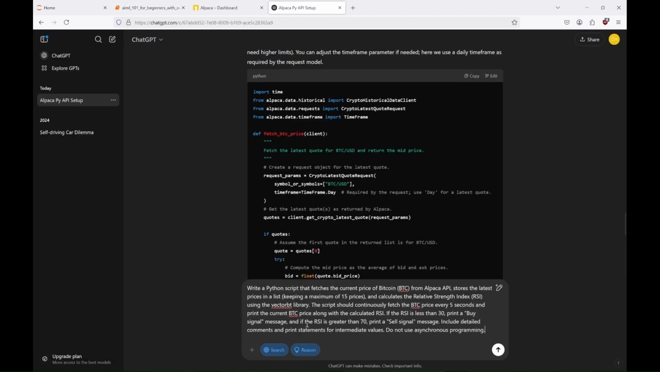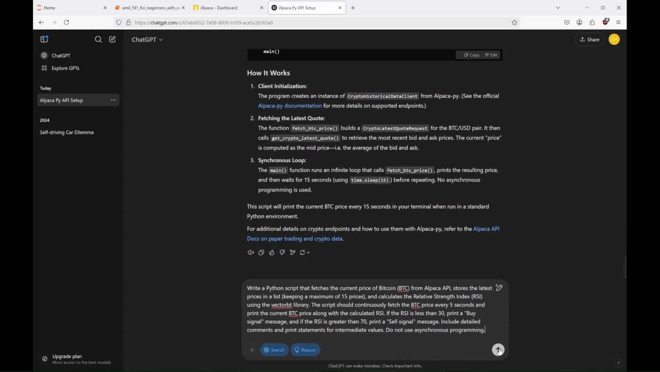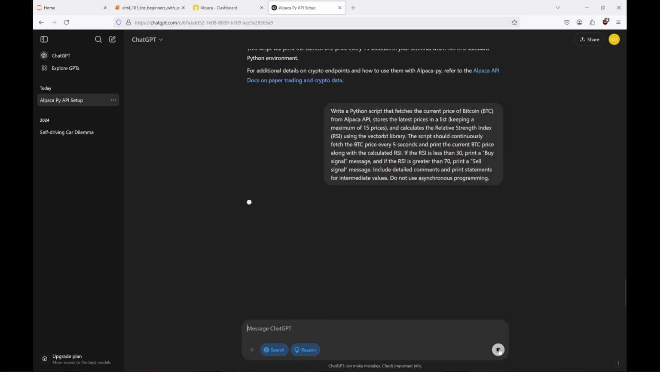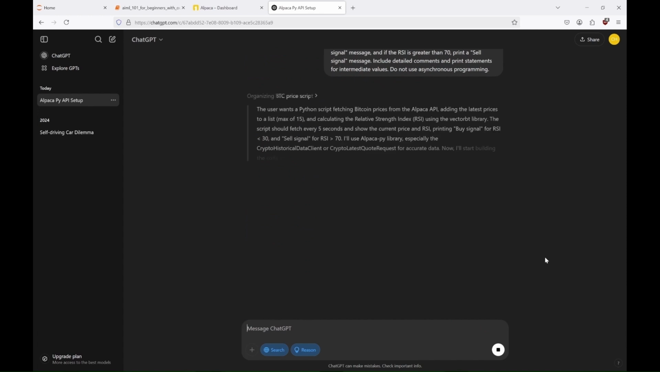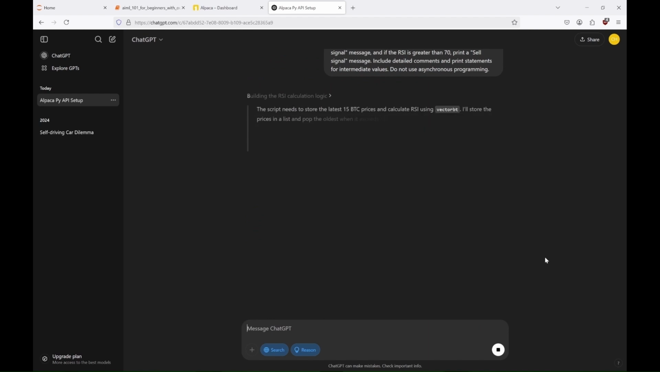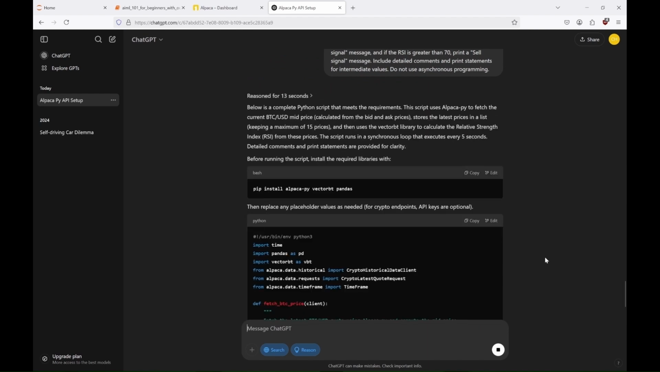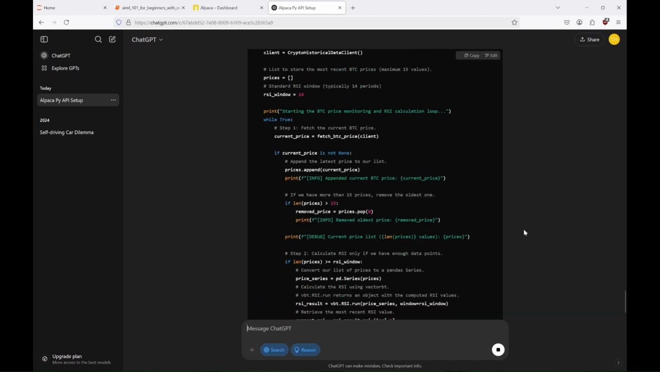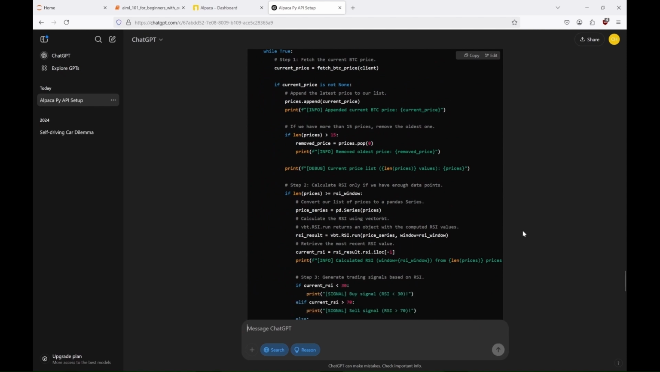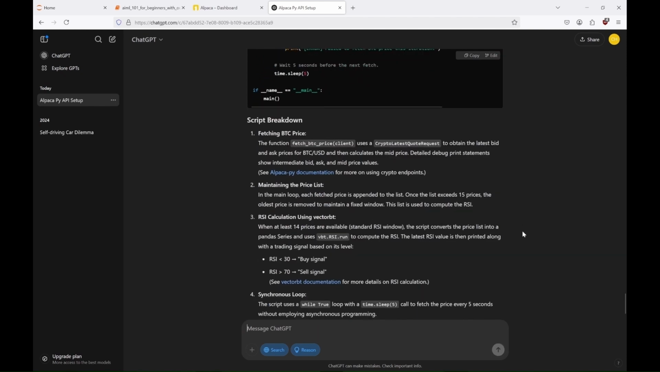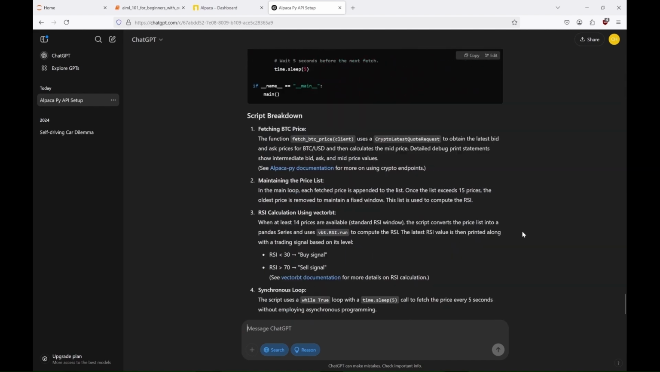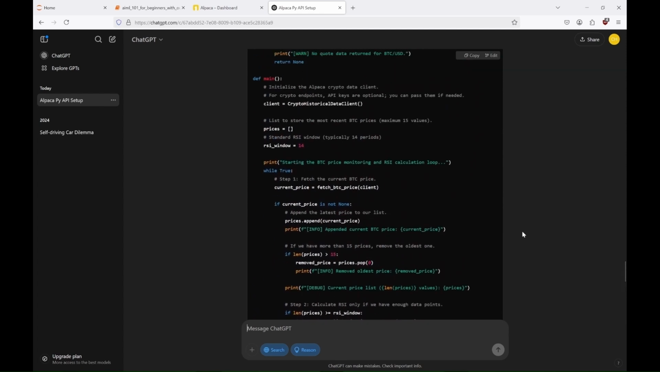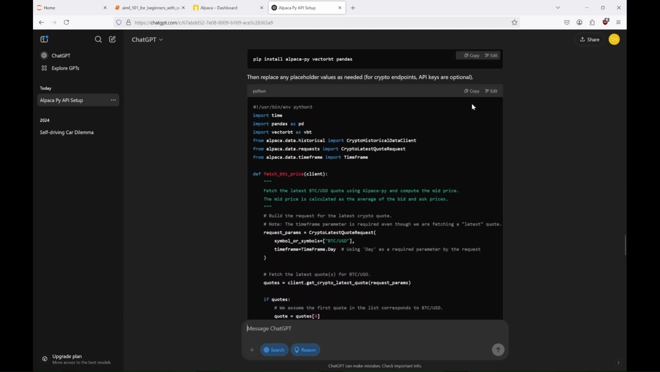We want ChatGPT to write a Python script that fetches the current price of Bitcoin from Alpaca API, stores the latest prices in a list, keeping a maximum of 15 prices, and calculates the relative strength index RSI using the VectorBT library. The script should continuously fetch the Bitcoin price every 5 seconds, and print the current price along with the calculated RSI. If the RSI is less than 30, it should print out a buy signal message. And if the RSI is greater than 70, it should print out a sell signal message. It should also include detailed comments and print statements for intermediate values. And again, we don't want to use asynchronous programming.